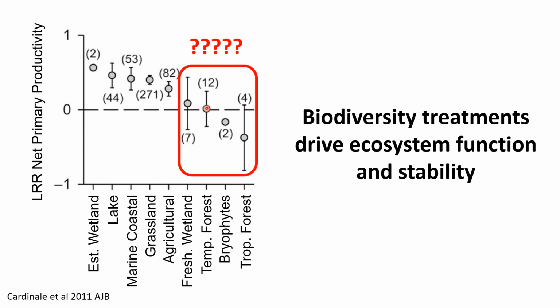And so having more and more experiments that are directly manipulating diversity in temperate forests is really key here. And this is something that is occurring currently. There are now, I think, more than 30 different experiments around the world that have manipulated tree diversity within temperate forests, but that number certainly could increase as well.